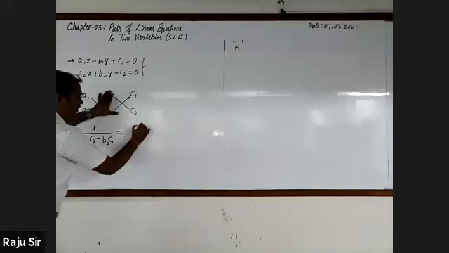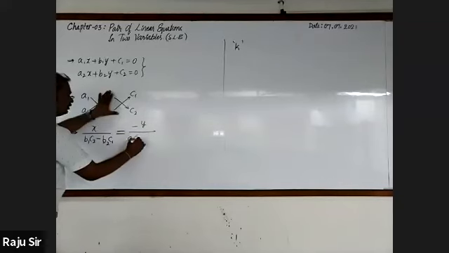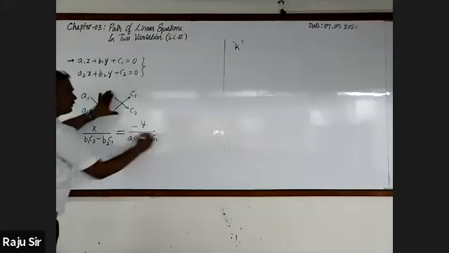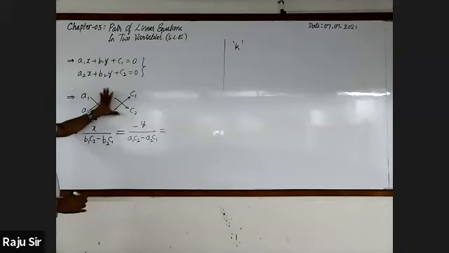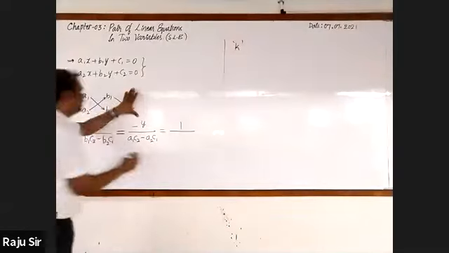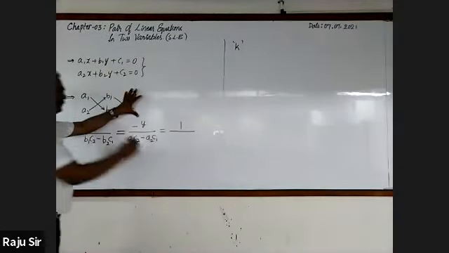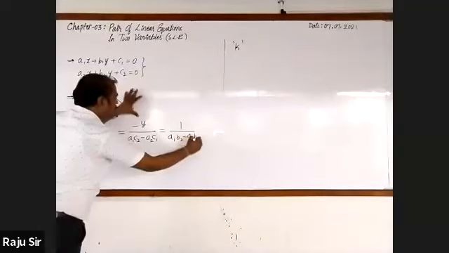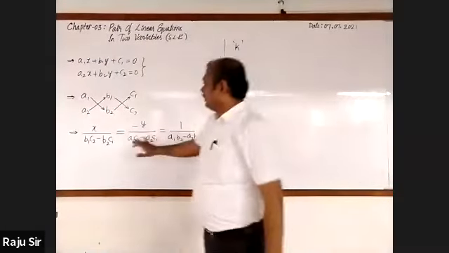So here I'll write minus y by A1, C2 minus A2, C1. Next, this is equal to the constant. Now leave those constants, that is C1 and C2, and consider the remaining A1, B2, A2, B1: A1, B2 minus A2, B1. Written.